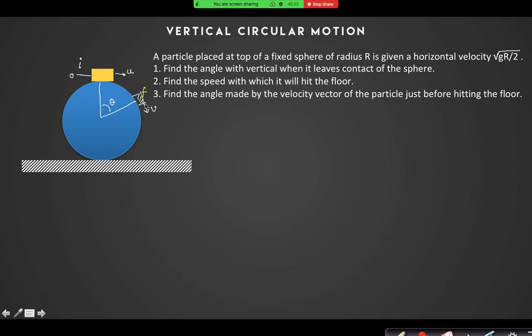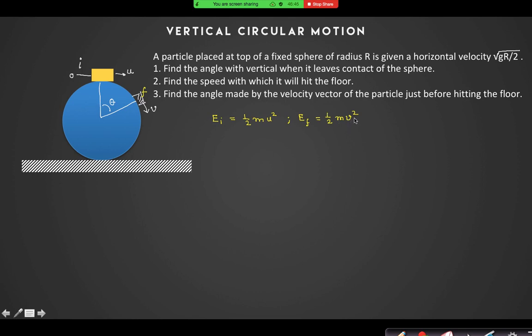This is the final position, this is the initial position. So the E initial is only kinetic, that is half m u square, and E final is half m v square, right? And what is the potential energy final?